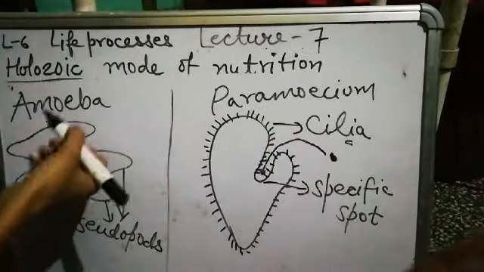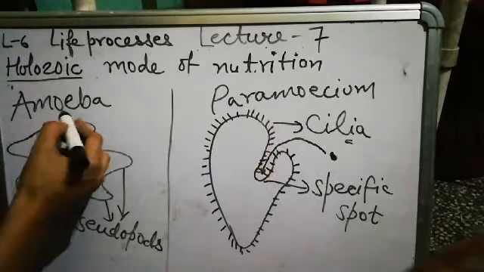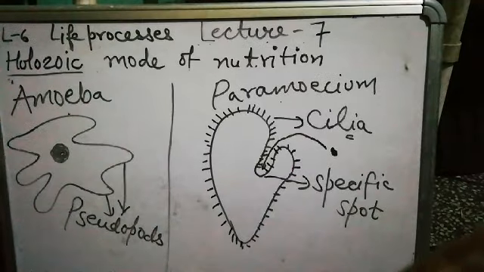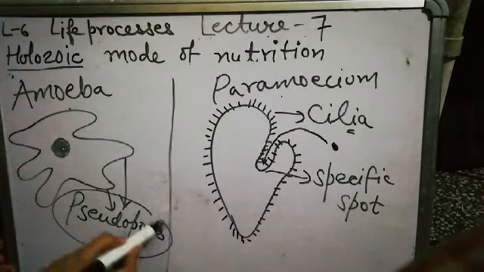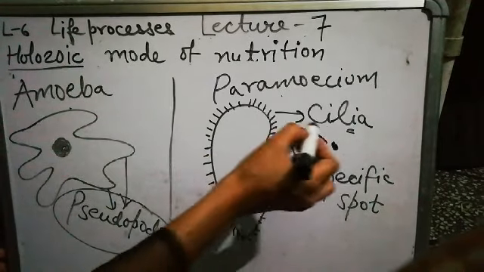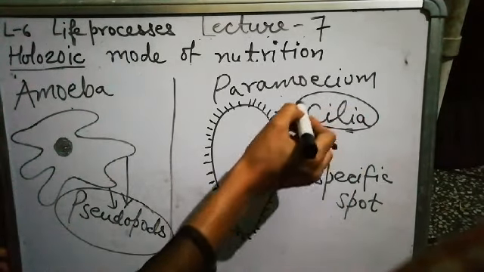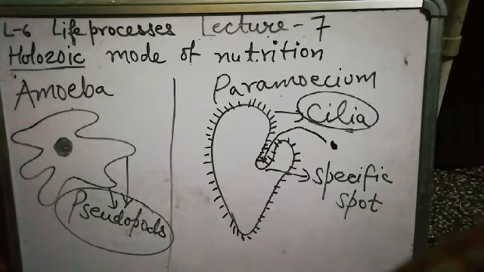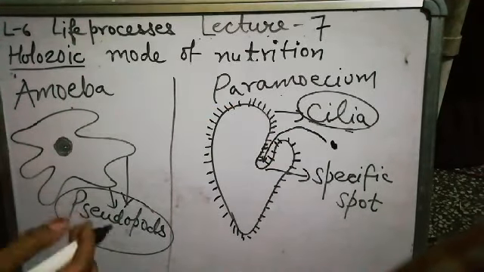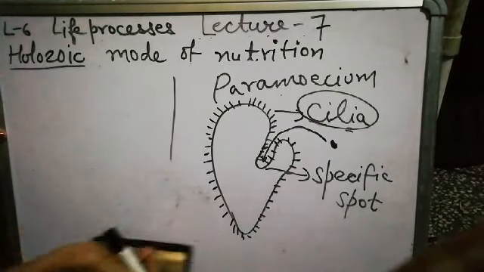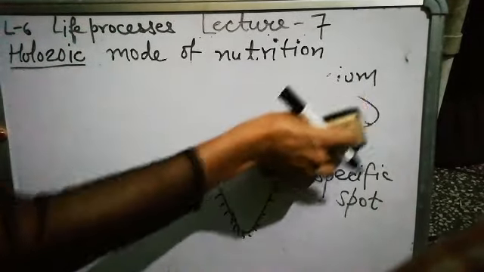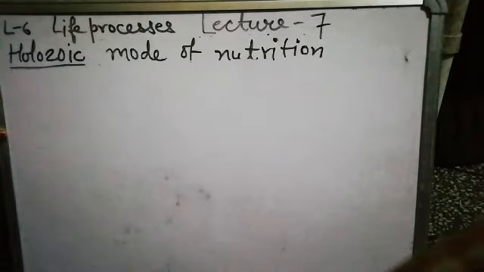So, in comparison of amoeba and paramecium, what can we write in the answer? Pseudopods help in ingestion, but in case of paramecium, cilia help in ingestion, meaning intake of food. And that is the basic difference between holozoic mode of nutrition in amoeba and paramecium.